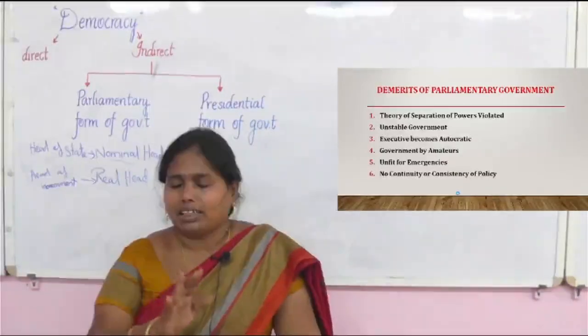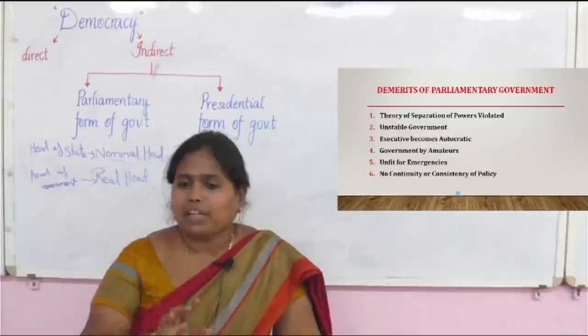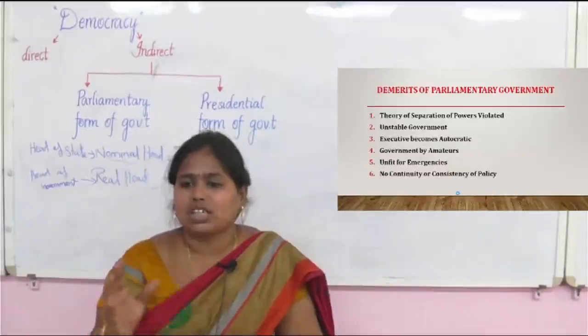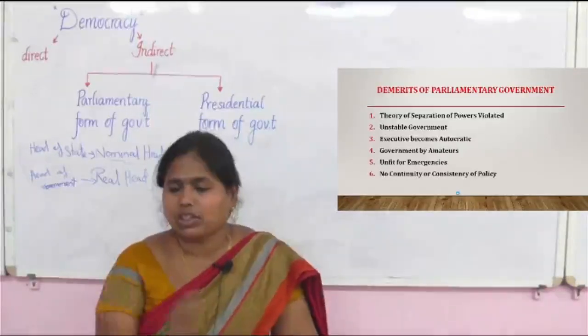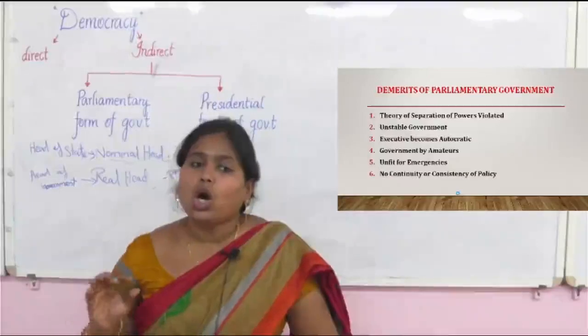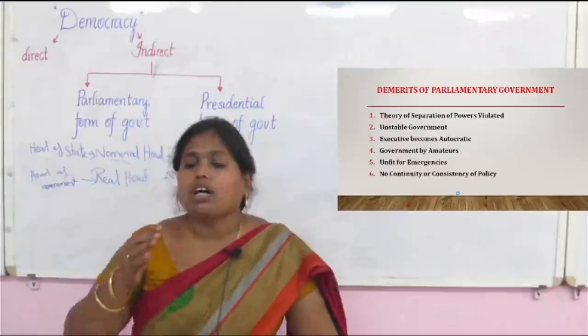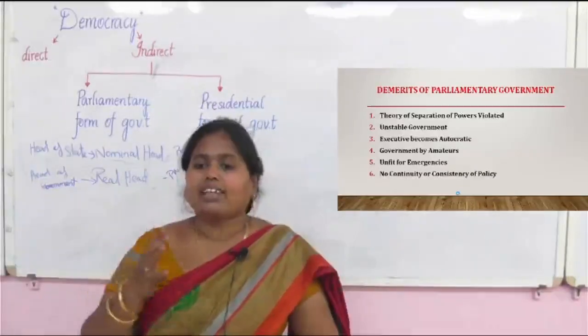Other than impeachment, which I will explain later, you cannot remove the president. But here it is possible to remove the prime minister on a motion of no confidence; they go for a voting, then they will remove.